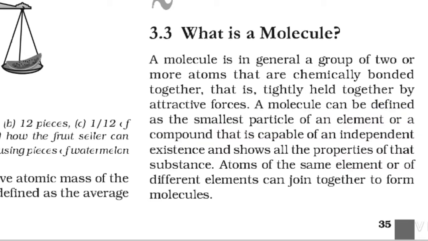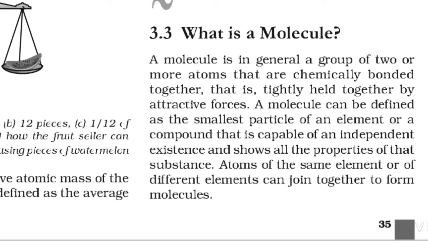See, in the atom case we had seen that atoms of some elements may have independent existence, may not have independent existence, but molecules will always have independent existence, and the molecules will always show the properties of that element of which that is a molecule. Suppose we take a molecule of oxygen, then it will always show the properties of oxygen only. If we take a molecule of chlorine, it will show the properties of chlorine only.